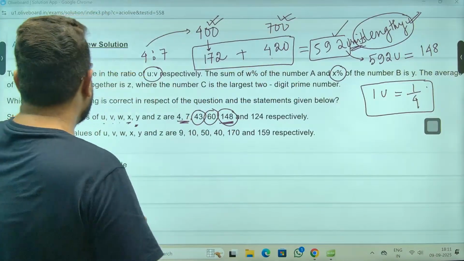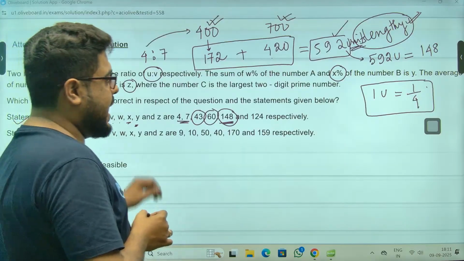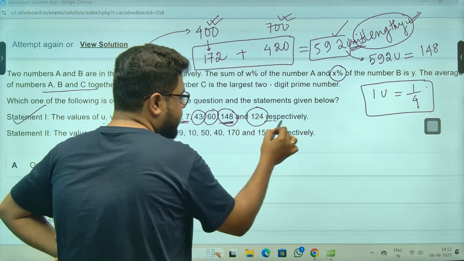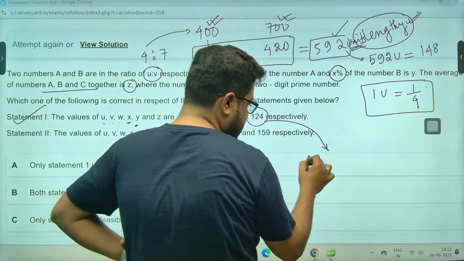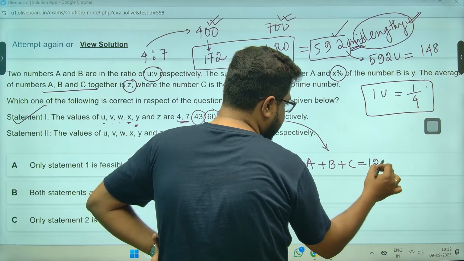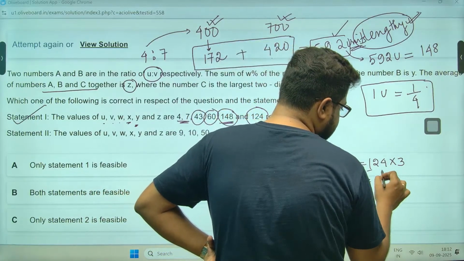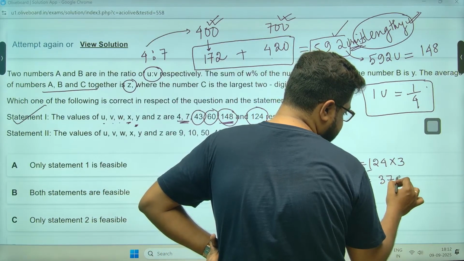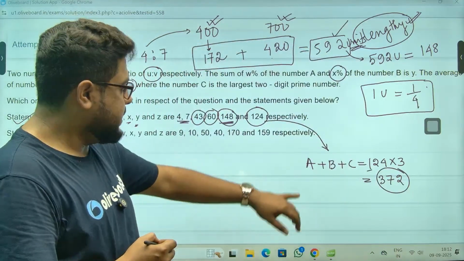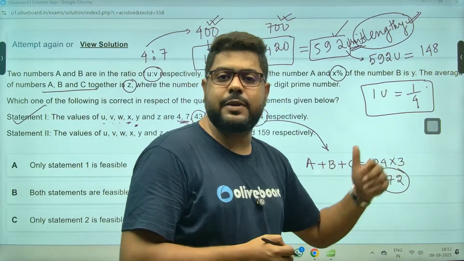Now they are asking the average of A plus B plus C together is Z. Average of A plus B plus C together is 124. So total is A plus B plus C. It is 124 into 3. Because total, that is 360 and sir 12. That is 372. Right? This is total, sir. This is given as sum of A plus B plus C.